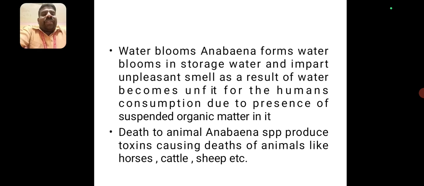Anabaena produces water bloom. Anabaena forms water bloom in stored water and imparts an unpleasant smell. As a result, the water becomes unfit for human consumption due to the presence of suspended organic matter. Death of animals: Anabaena species produce toxins causing death of animals like horses, cattle, sheep, etc.